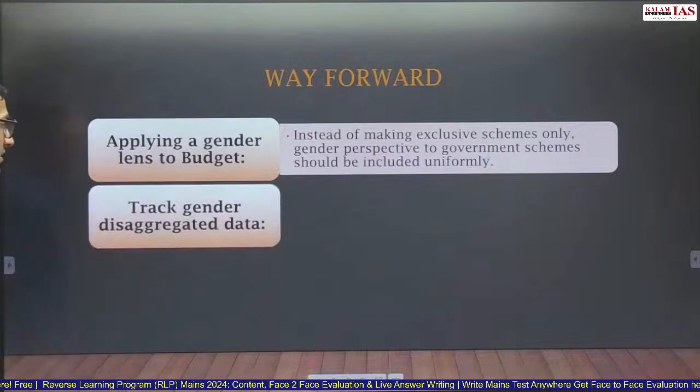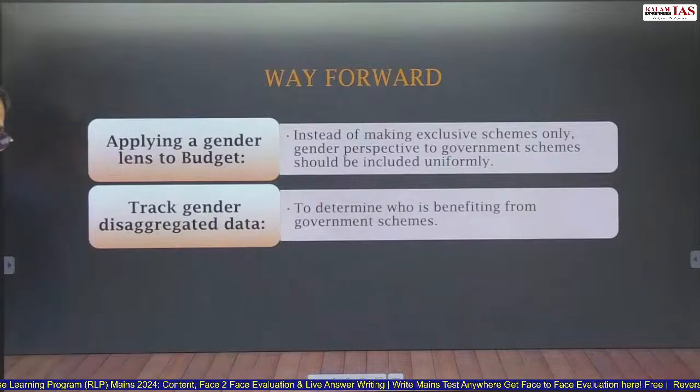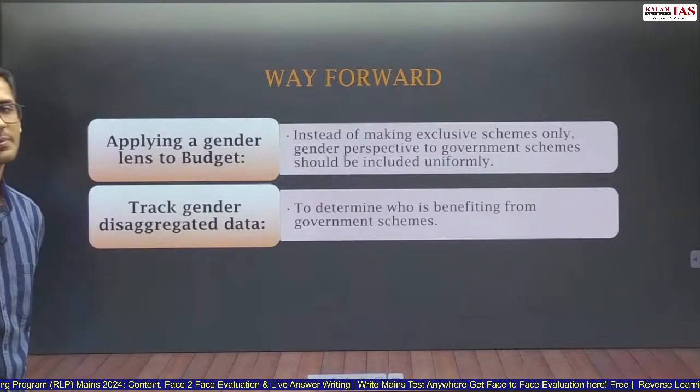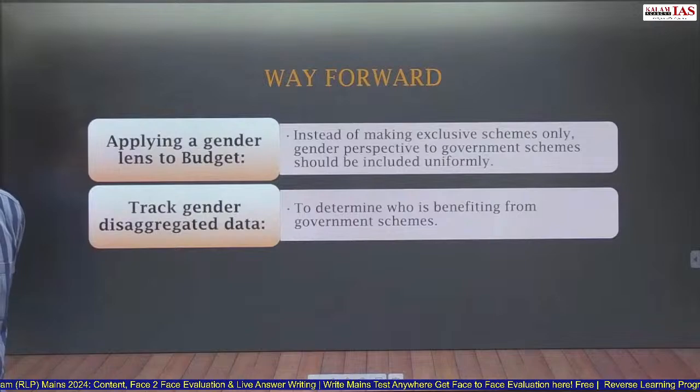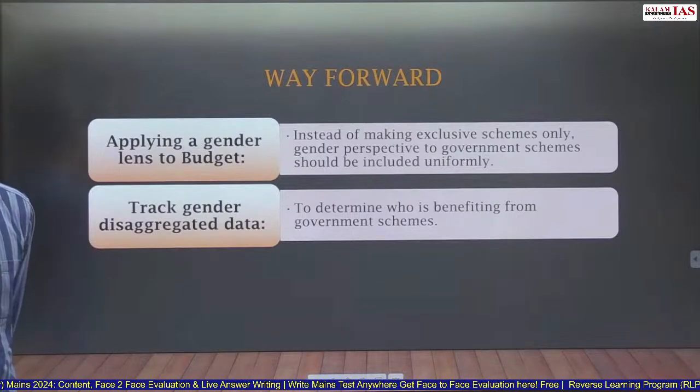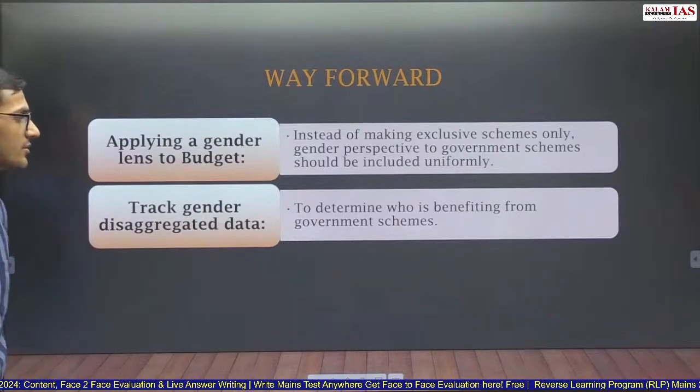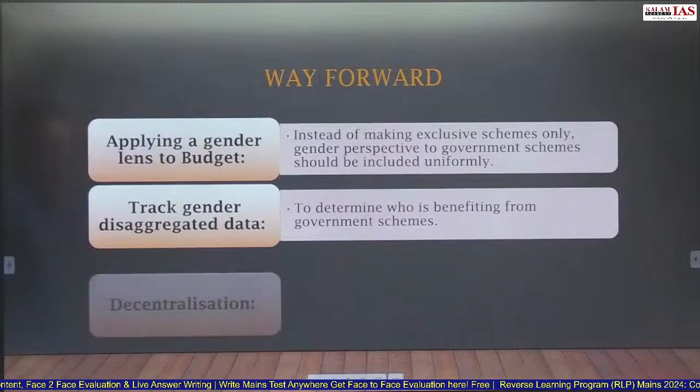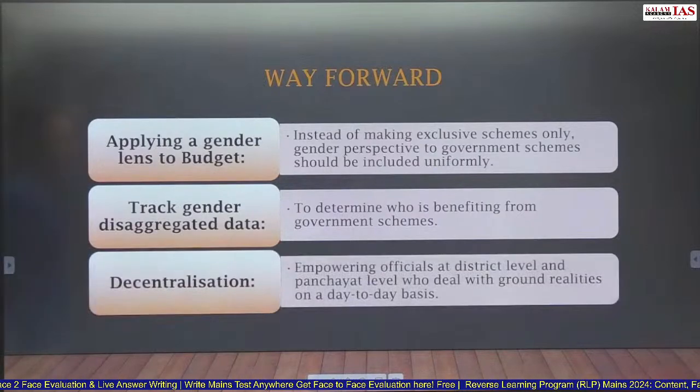Track gender disaggregated data. Whoever are the beneficiaries of a particular scheme, the gender disaggregated data should also be analyzed to know whether women are actually benefiting from these schemes or not. Decentralization should also be done, empowering officials at district level and panchayat level who deal with ground reality on a day-to-day basis.